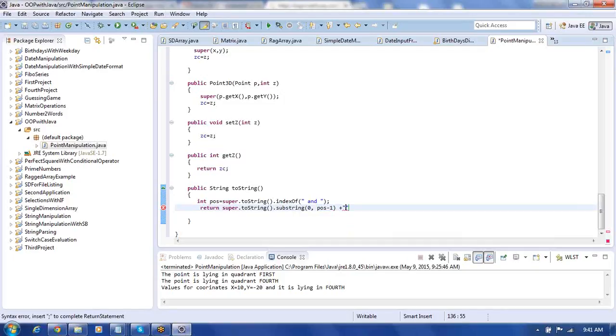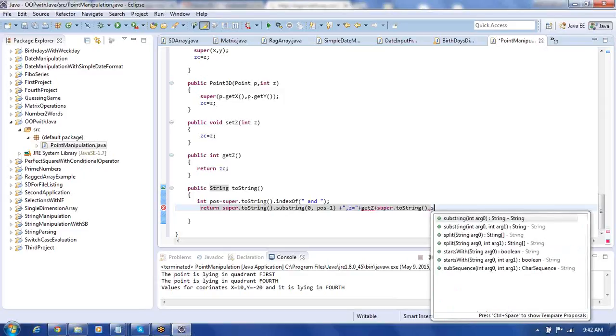Then here it is going to be comma z equal to, write it as plus getZ, plus again, followed by the dot substring.